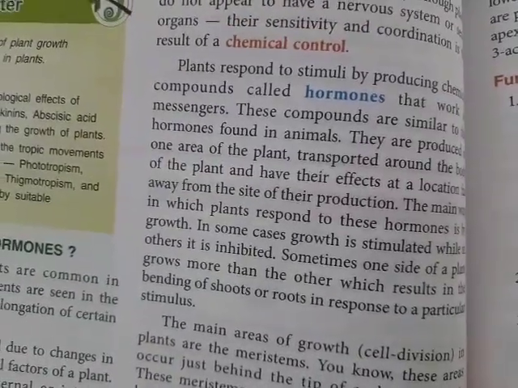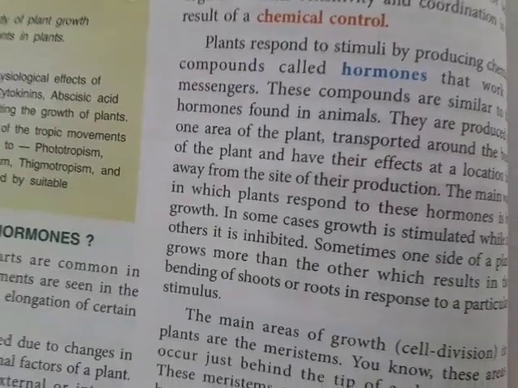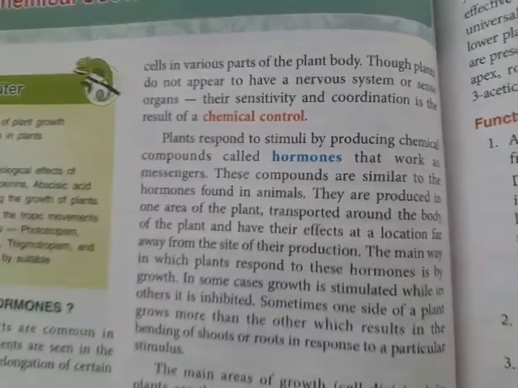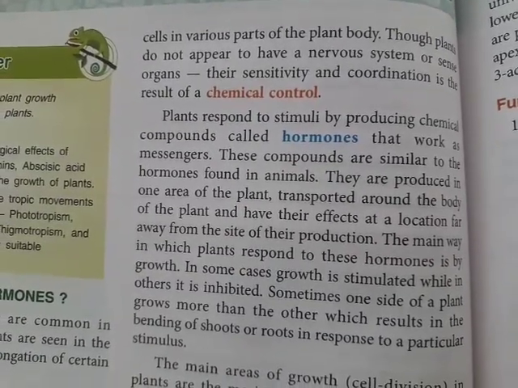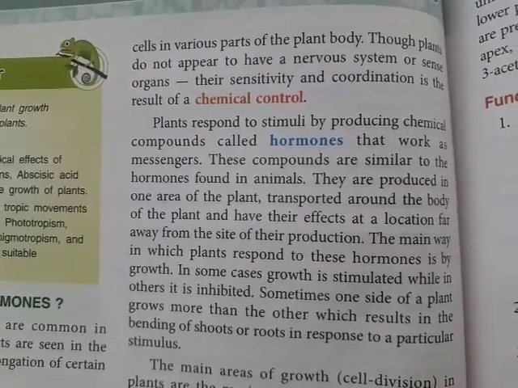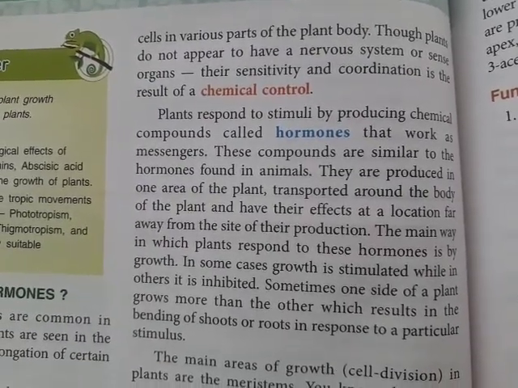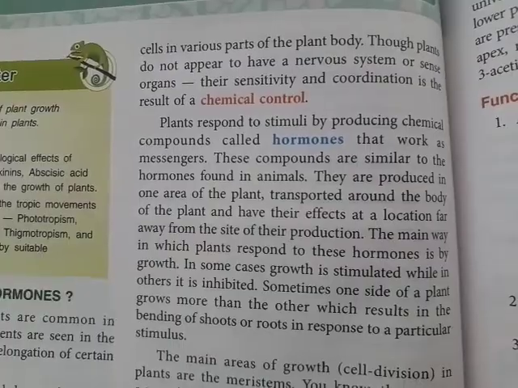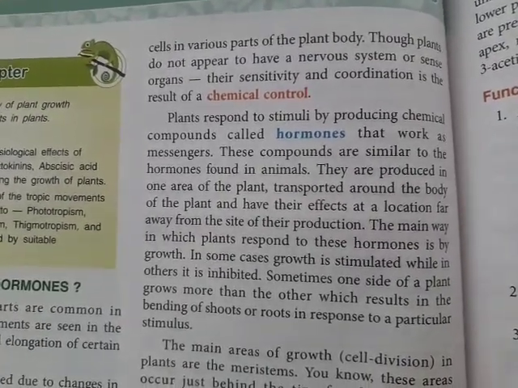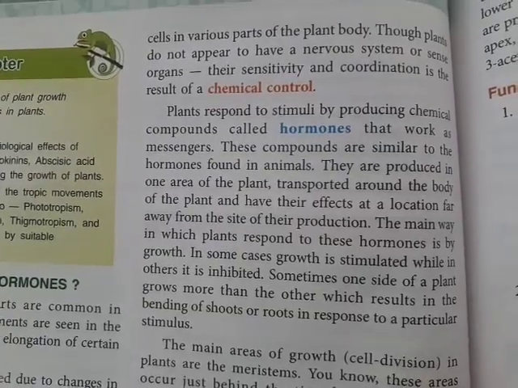As human beings have hormones working as chemical messengers, similarly plants have hormones. These compounds are somewhat similar to the hormones of animals, but they are produced in one area of the plant, transported around the body of the plant and have effects at a location far away from the site of their production.